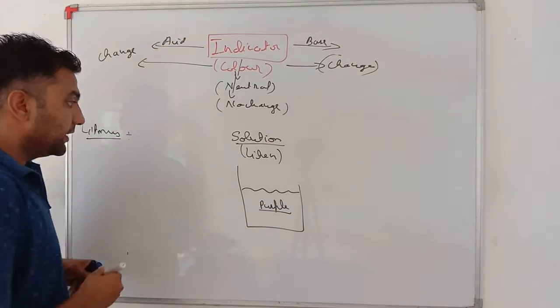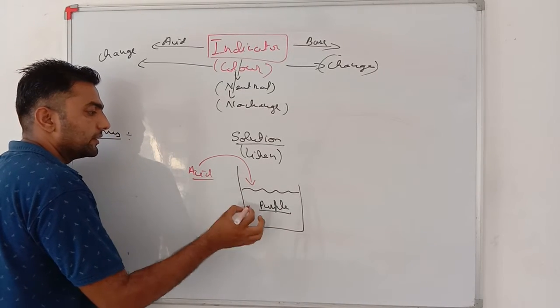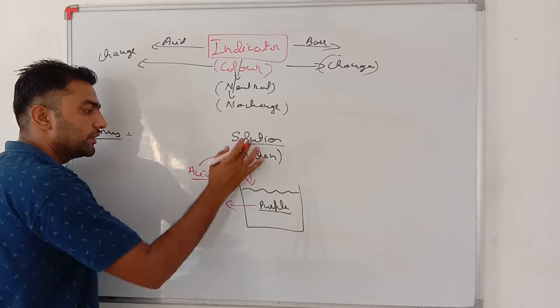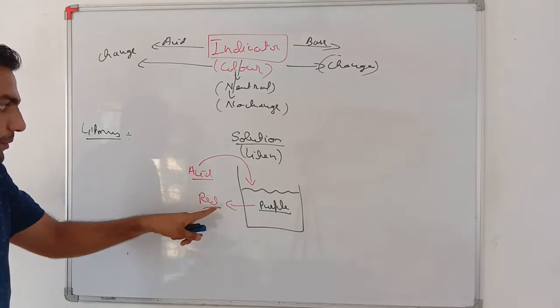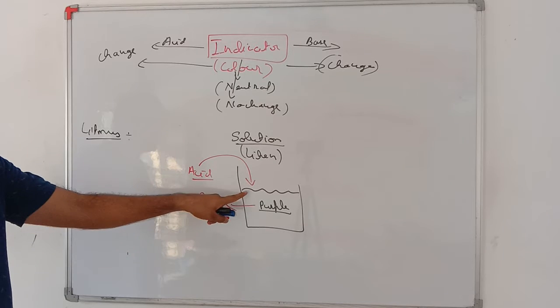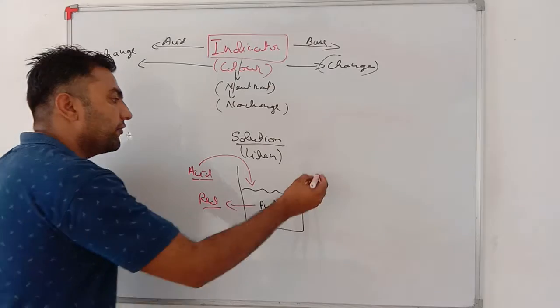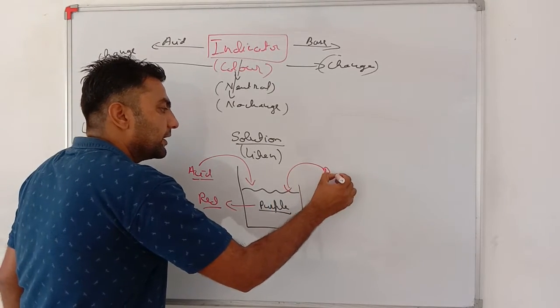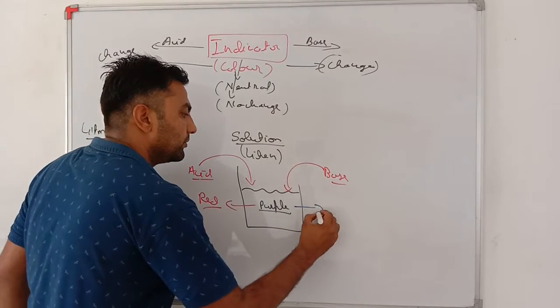See my dear student, if I add acid to it, then the color of this solution will change to red. Changing from purple to red is the hint that the material added is acid. And if I add any base to it, then the purple color changes to blue.